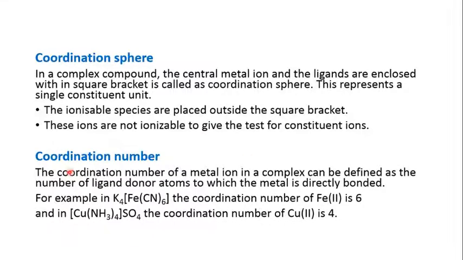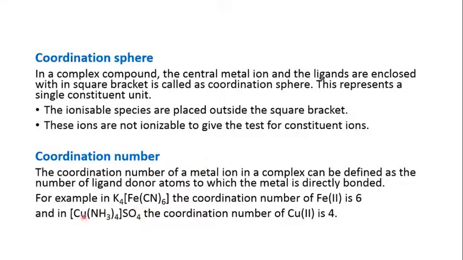Then you have coordination number. The coordination number of a metal ion in a complex can be defined as the number of ligand donor atoms to which the metal is directly bonded. So for example, you have K4[Fe(CN)6]. The coordination number of this iron, the central metal ion, is 6. This is because there are 6 cyanide ligands directly bonded to the metal center.